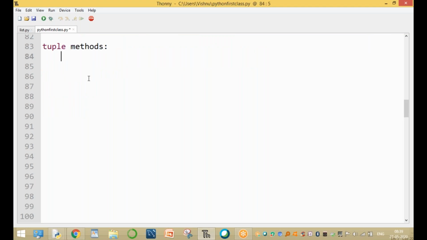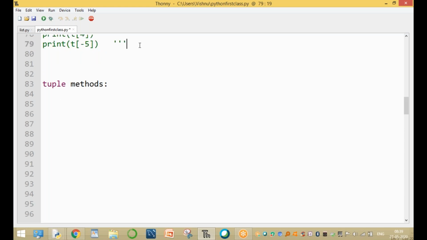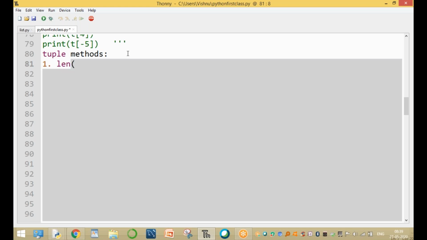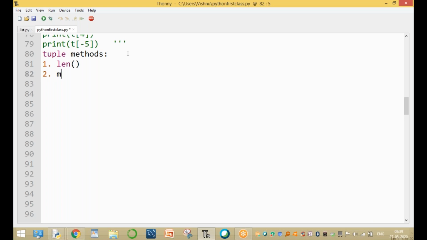Sir, what are the tuple methods available, and what are the list methods available? The list methods: the first method is len. The second method is max. The third method is min. This is in that method or function. The fourth method is sum, and the fifth method is append. The sixth method is insert, and the seventh method is extend.